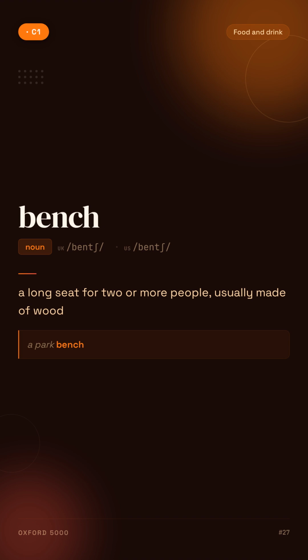Bench. A long seat for 2 or more people, usually made of wood. For example, a park bench.